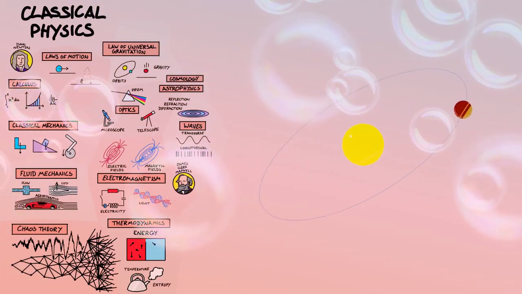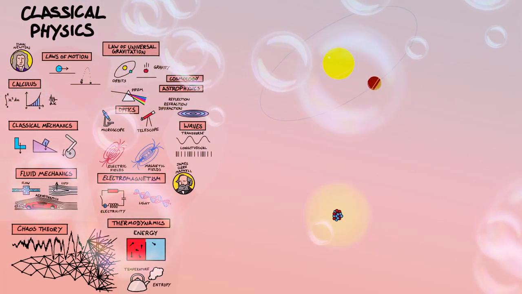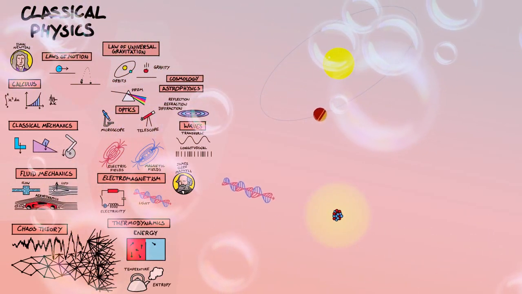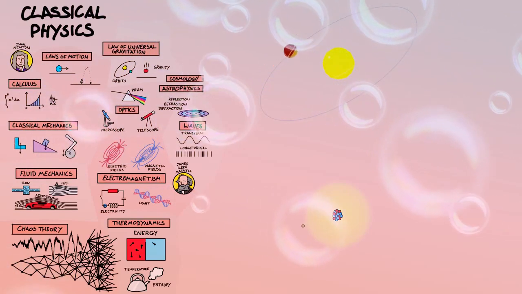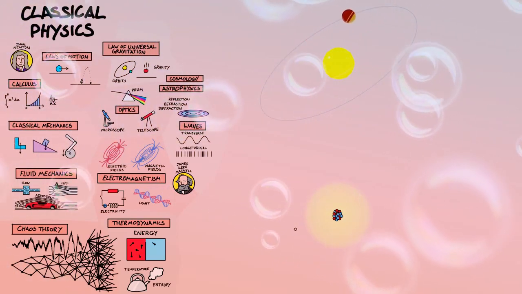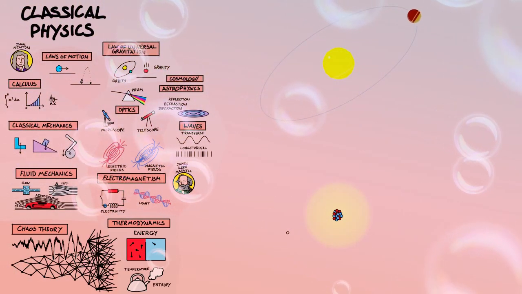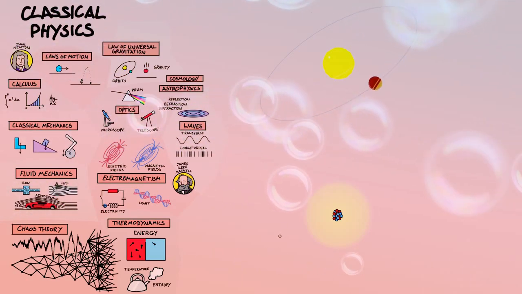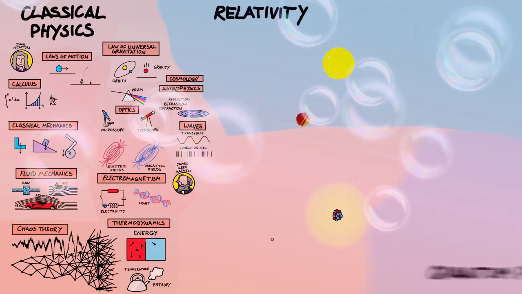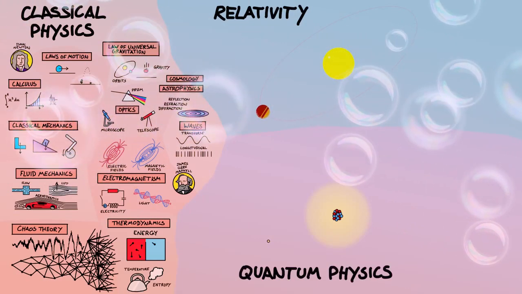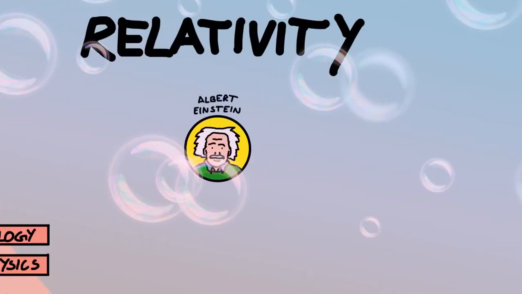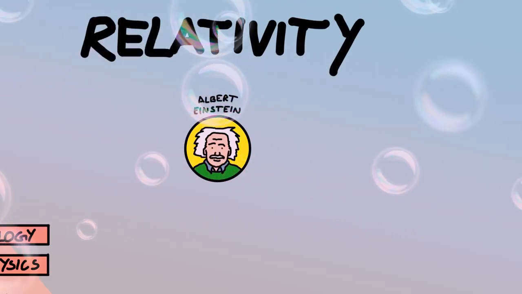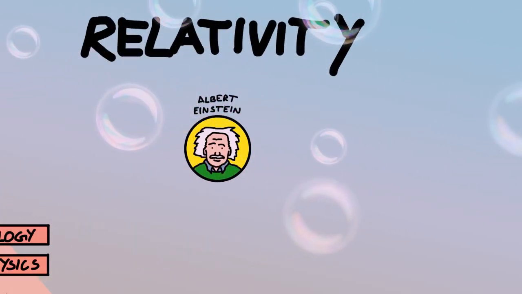The orbit of Mercury was slightly too fast, and some strange things happened on the smallest scales with electrons and light, which were all unexplained. Physicists at the time thought that they'd solve and explain these problems soon enough, but poking at them, they unravelled the new domains of relativity and quantum physics and turned our understanding of the universe completely on its head. Albert Einstein was the genius who developed the theories of special and general relativity.